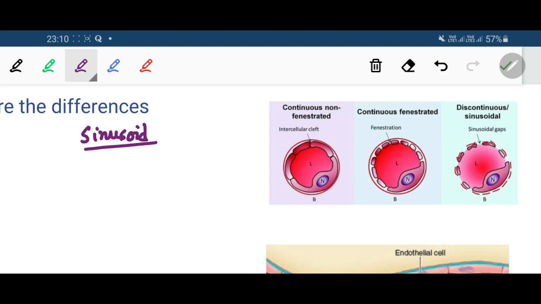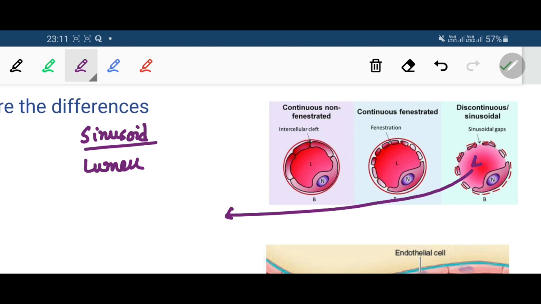Now, how do sinusoids differ from the typical capillaries? What are the hallmarks of a sinusoid? In case of sinusoid, the capillary lumen is much larger and irregular.